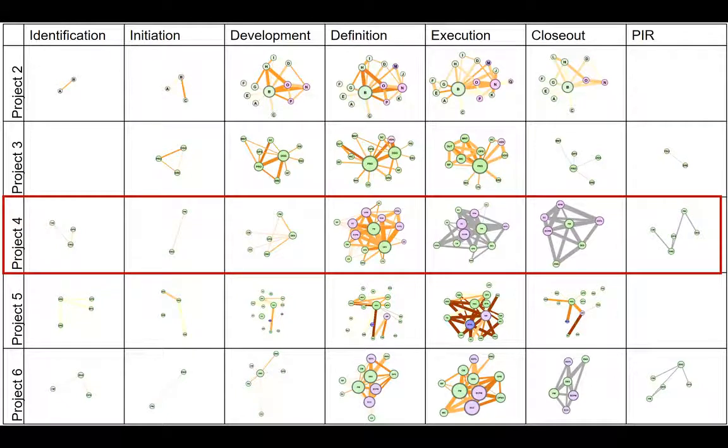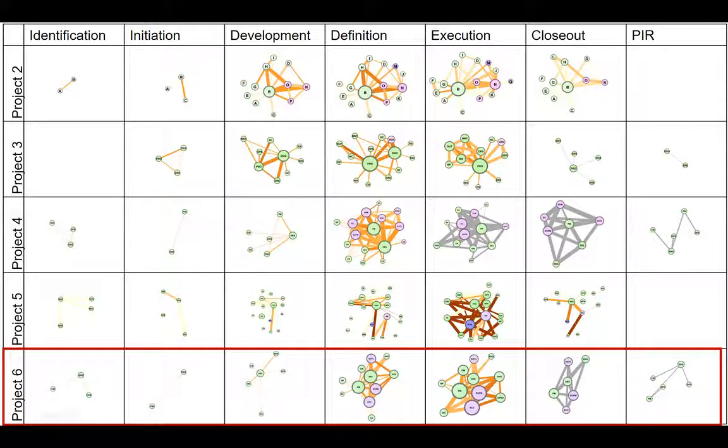In this project, we collected workload data for all project phases, but health data was available only for the first 4 phases. Thus, the color of the links in the last 3 phases are gray. In this project, the poorest health condition was found between the design team and the computers group during the definition phase. And in the review meeting, we questioned that connection and learned that rework between these groups was high during the definition phase because there were inconsistencies in the reports, and that was creating poor health condition among these project stakeholders.